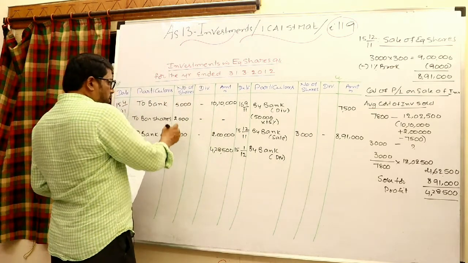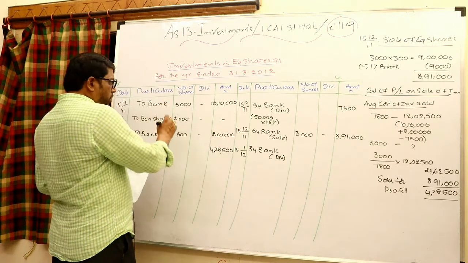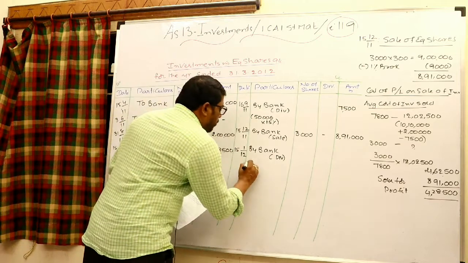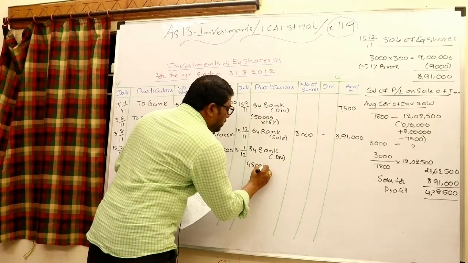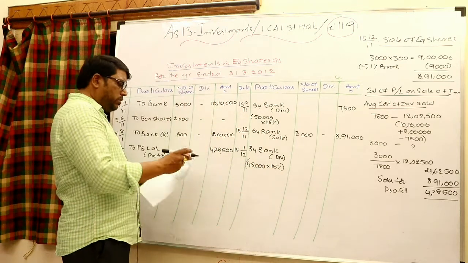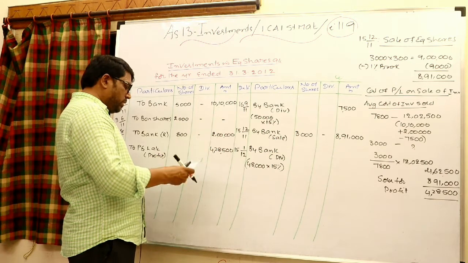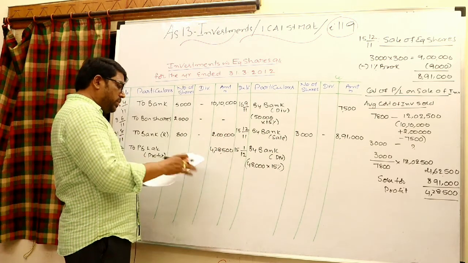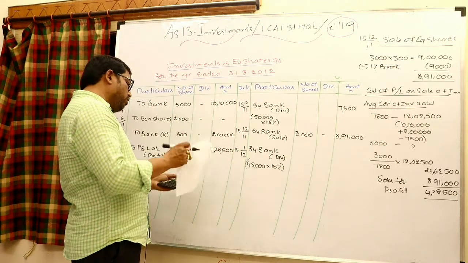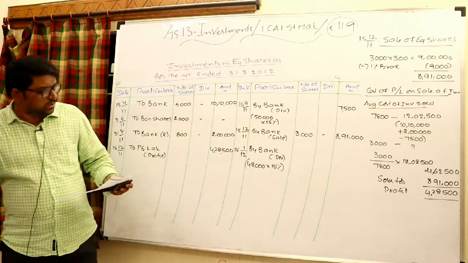Totally out of 7,800, 3,000 investments are sold. Still 4,800 we are having. 4,800 face value 10, that is 48,000 into 15%. Look at that, 48,000 into... sorry, how much percentage interim dividend was given?